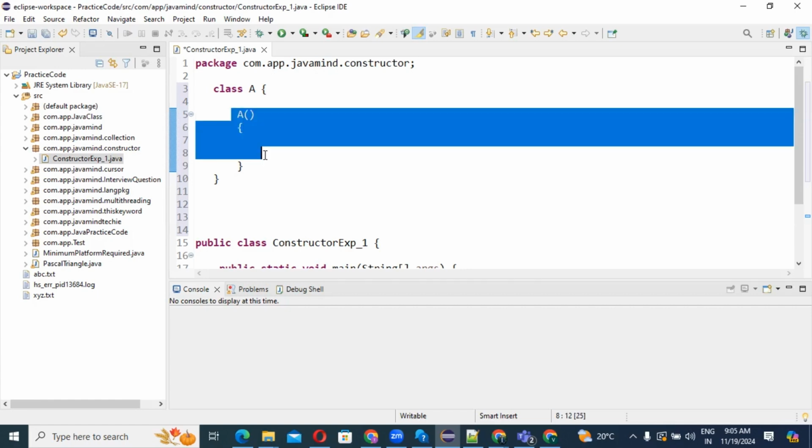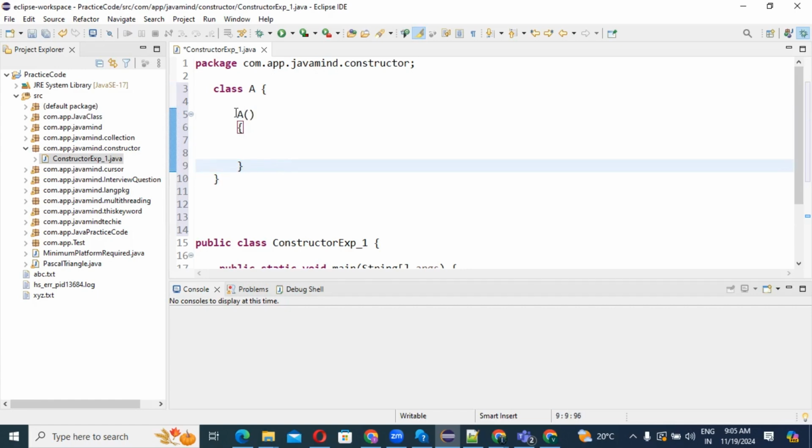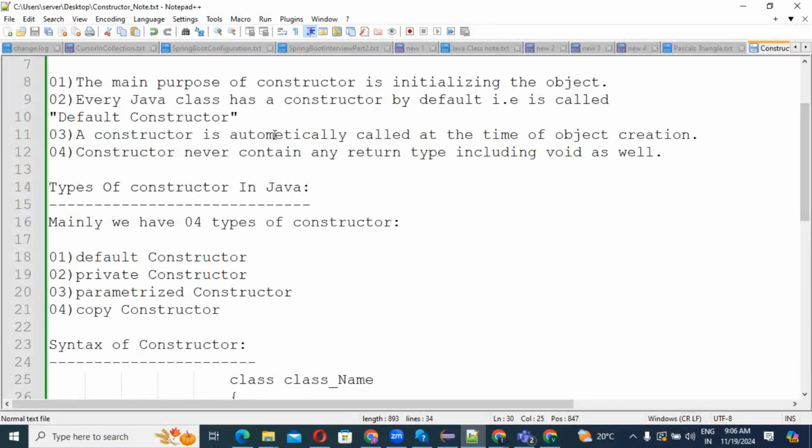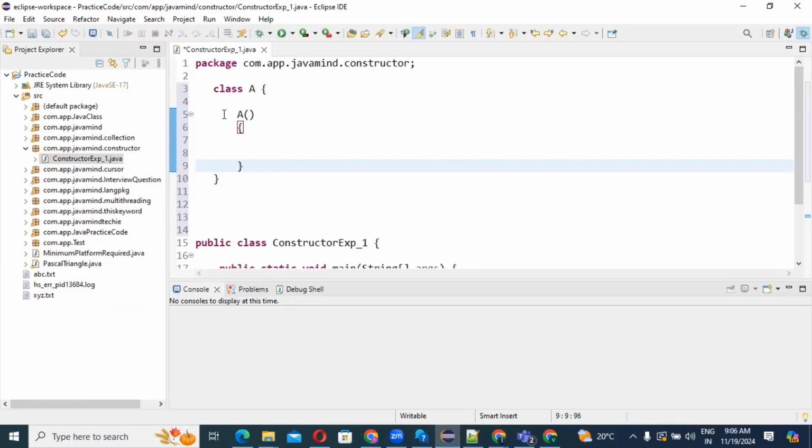See, I have created one method. Correct? Yes or no? The name of class is A and the constructor name is A. Both are same. This thing we have done. And, guys, one more point I have explained, point number 4: a constructor never contains any return type, including void as well. You can see here I have not written any return type, even void. I didn't return anything, I only wrote the name as the class name. I hope you understood, guys.